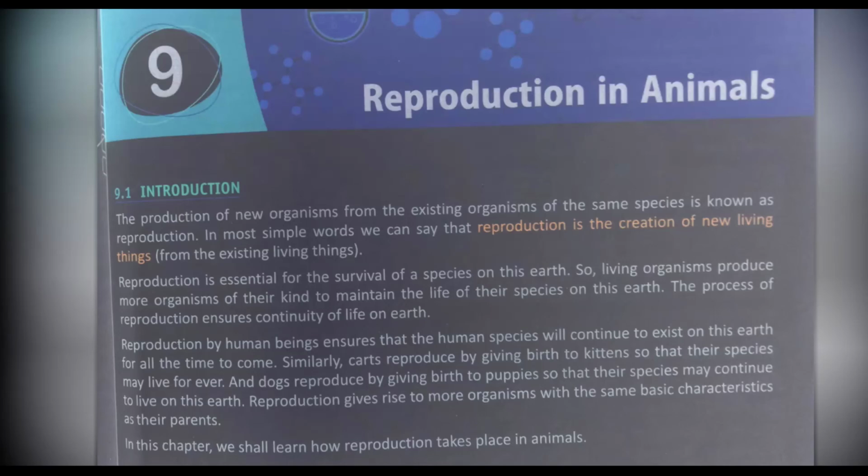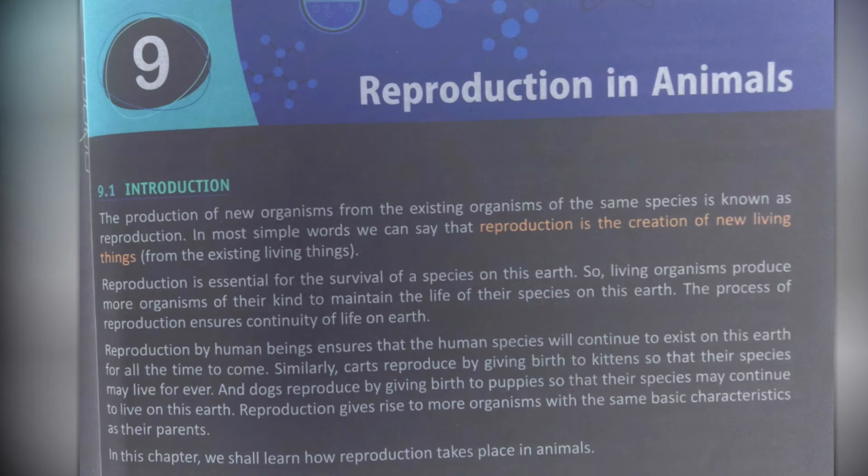Reproduction in Animals, Chapter 9. The production of new organisms from the existing organisms of the same species is known as reproduction. In most simple words, we can say that reproduction is the creation of new living things from the existing living things. Reproduction is essential for the survival of species on this earth.